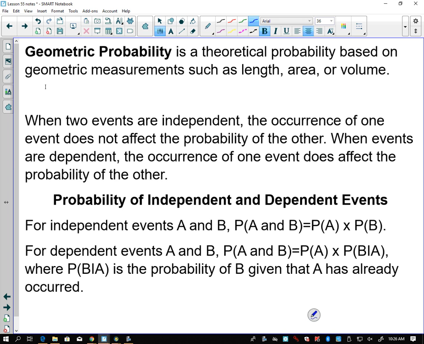Yeah? Okay, and we can do that same thing with volume, right? Length, those types of things. So when two events are independent, the occurrence of one event does not affect the probability of the other. When events are dependent, the occurrence of one event does affect the probability of the other.